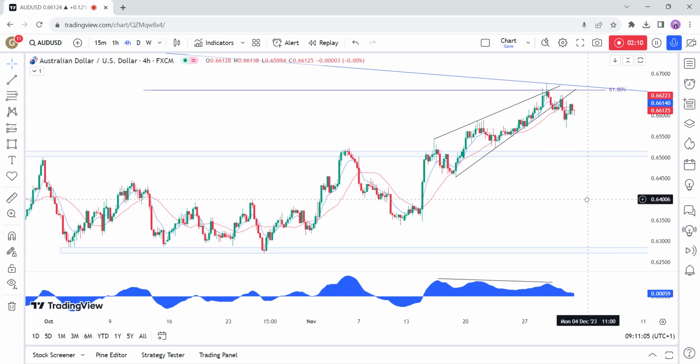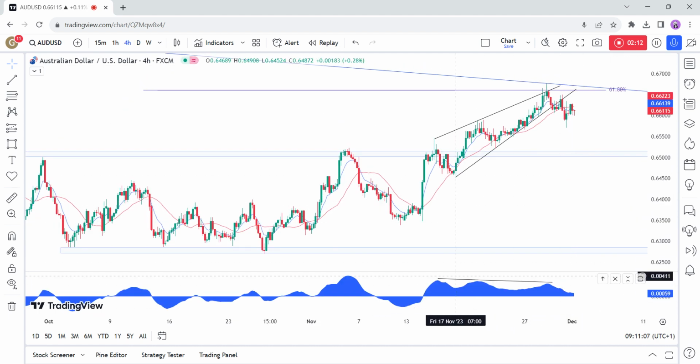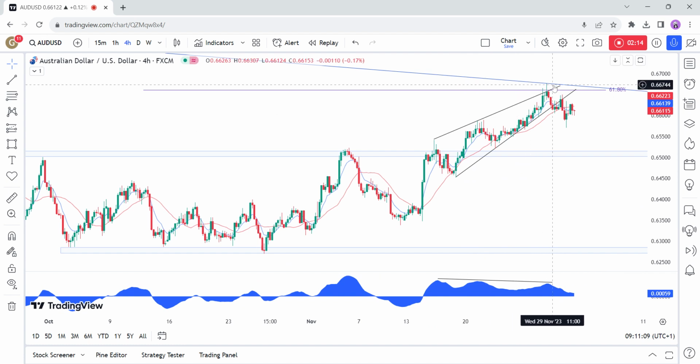On the 4-hour chart, we can see that the price has been diverging with the MACD into the key trend line. This is generally a sign of weakening momentum, often followed by pullbacks or reversals. In this case, it was another bearish confluence for the sellers, which was further supported by the rising wedge formation here, which is considered as a reversal pattern.